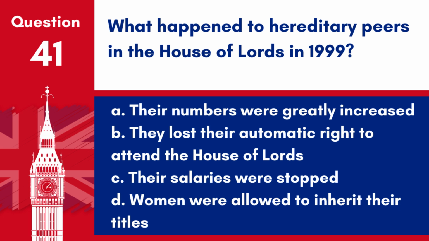A. Their numbers were greatly increased. B. They lost their automatic right to attend the House of Lords. C. Their salaries were stopped. D. Women were allowed to inherit their titles. Answer: B. They lost their automatic right to attend the House of Lords. In 1999, a significant reform removed the automatic right of hereditary peers to attend the House of Lords, marking a major change in the composition of the UK's upper house of Parliament.